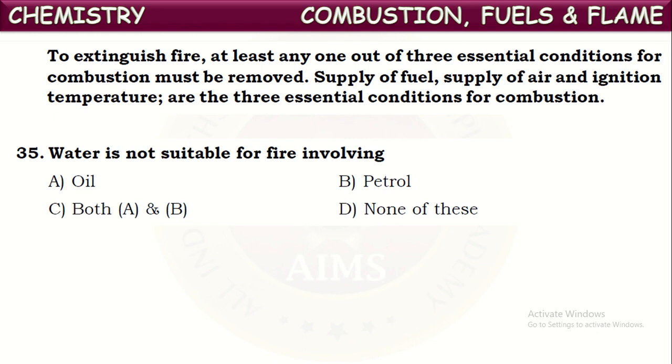If the fire is caused by oil or petrol, if we pour water on that, we know water is denser than these oils and petrol. So when you pour water on the fire causing oil or petrol, it floats on the water and continues to burn. It won't stop the fire. It continues to burn even after pouring water also, because water will go down, and that oil or petrol will float on it and continue to burn.